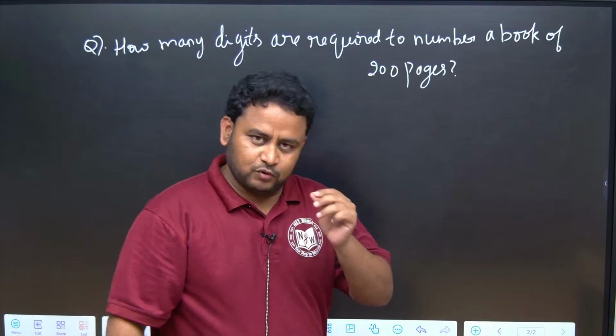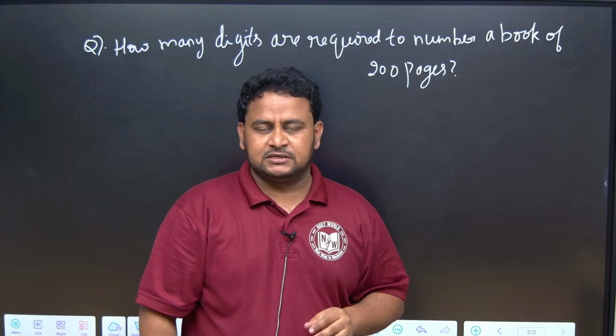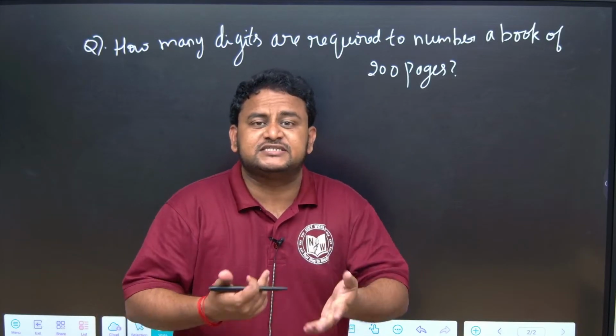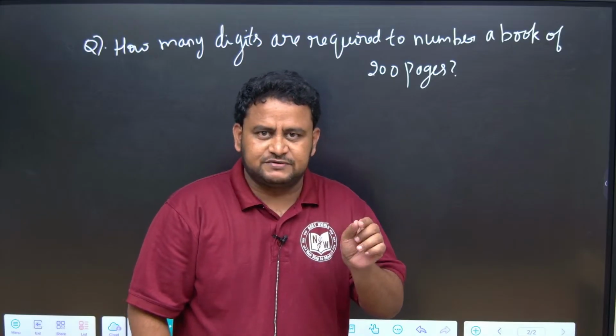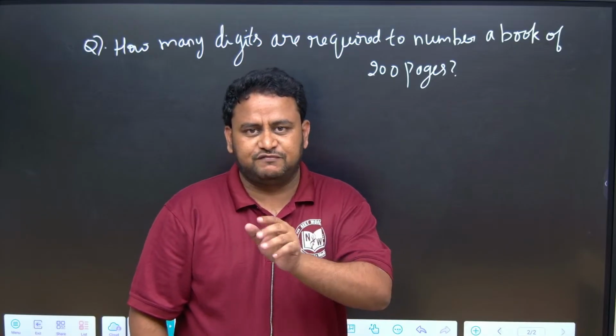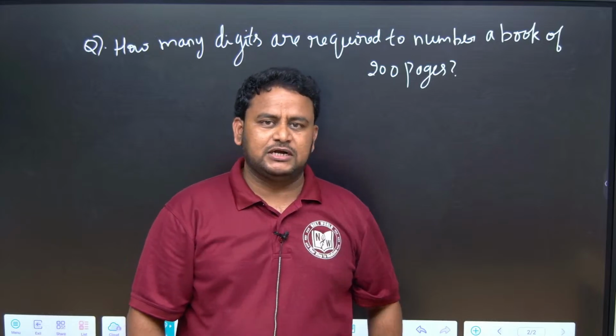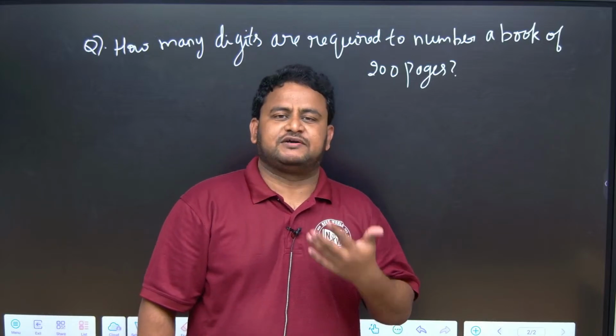That means a book contains 200 pages, and for each page we have to give a number, 1, 2, 3, 4, 11, 12, up till 200. So how many digits are required? That is the question.